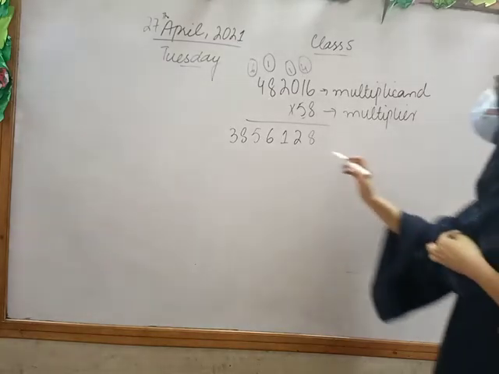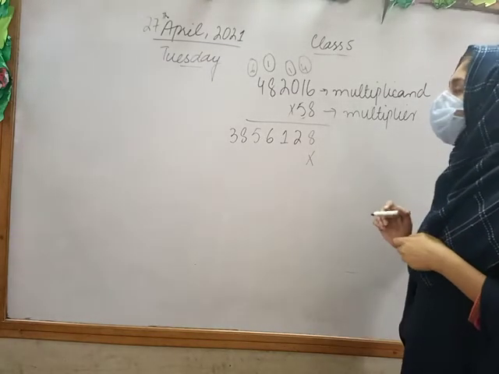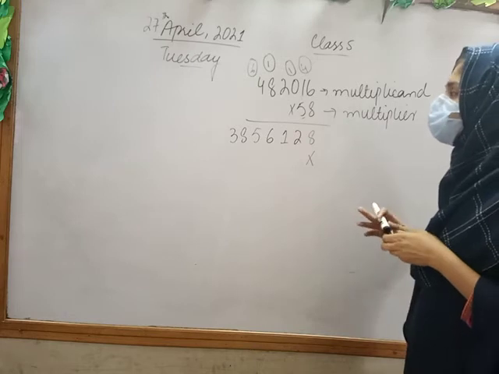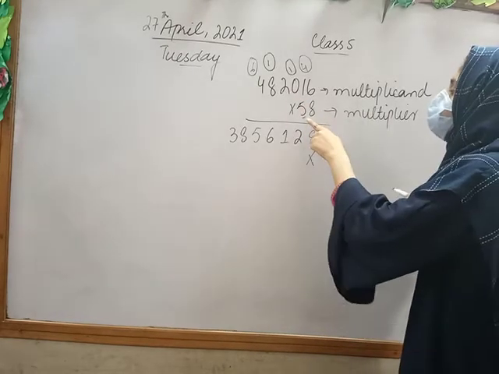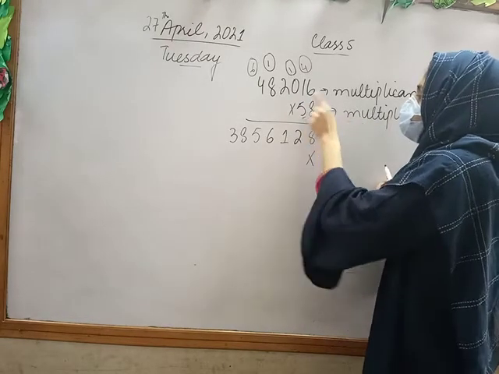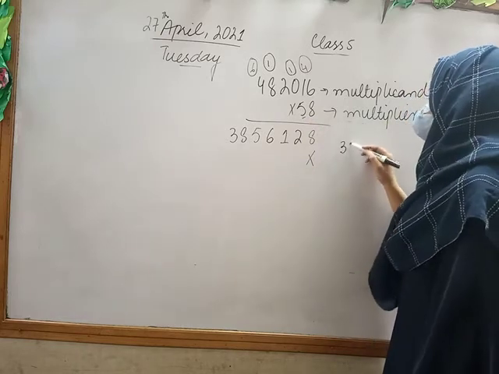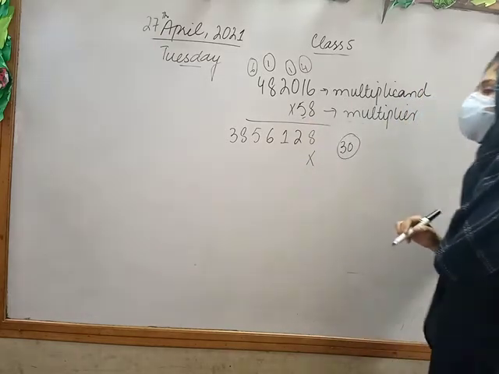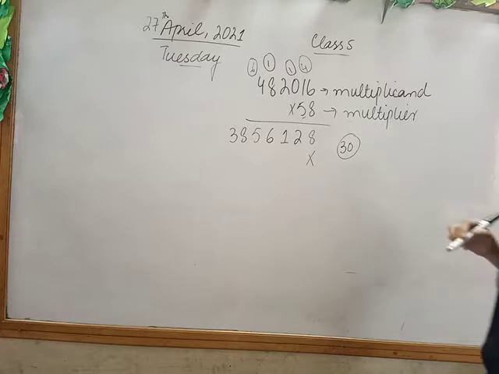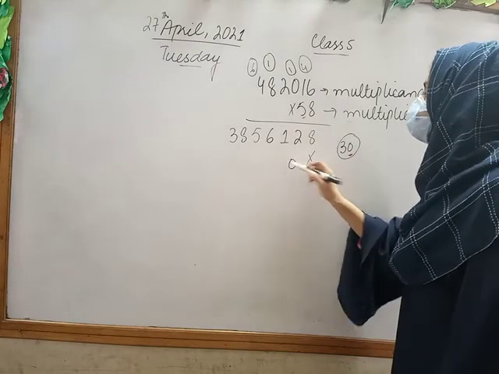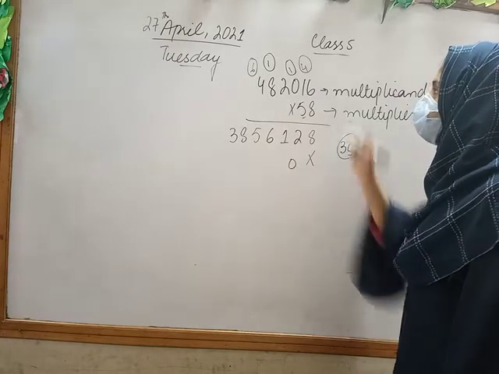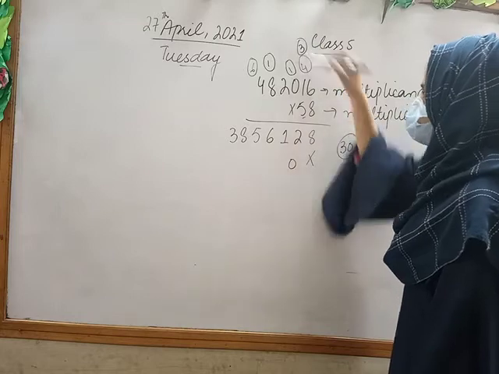This is the rule of multiplication. Now what will we do? We multiply the whole number by 5. 5 6 times 30. So 0 is at the unit place, so I will write 0 here and 3 as a carry.